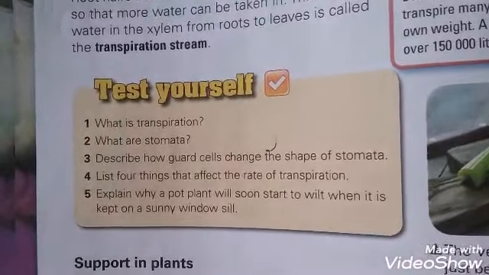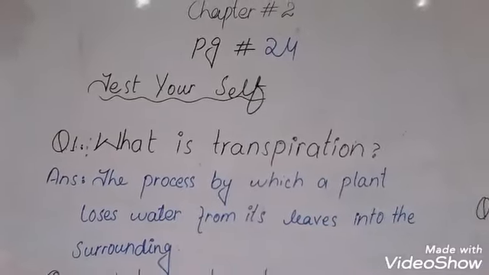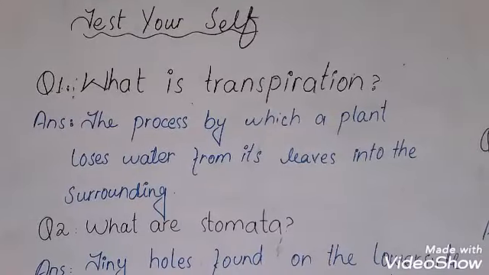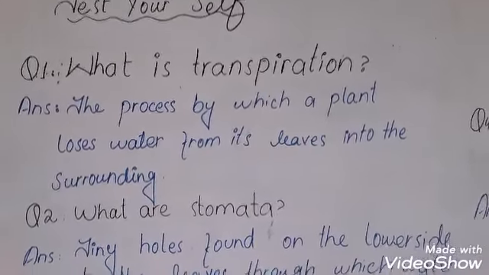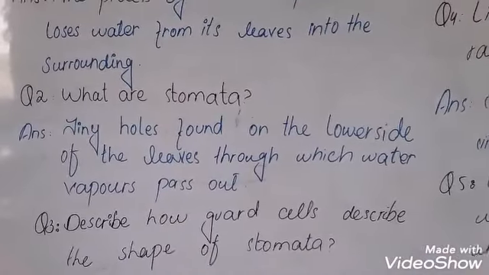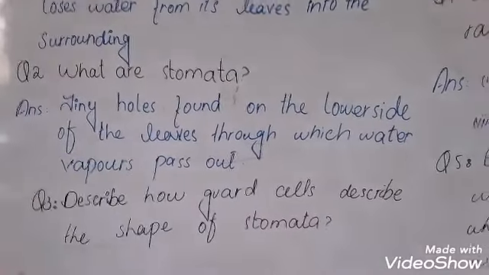Now, test yourself questions on page number 24, and the answers. Question number 1 on page number 24: What is transpiration? The process by which a plant loses water from its leaves into the surroundings. Second question, what are stomata? The teeny holes found on the lower side of the leaves through which water vapors pass out.